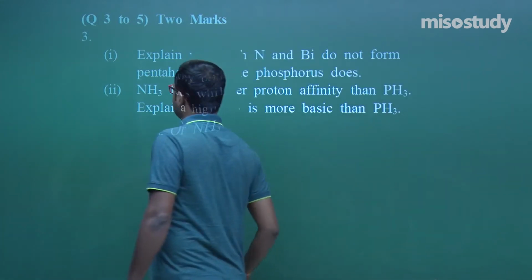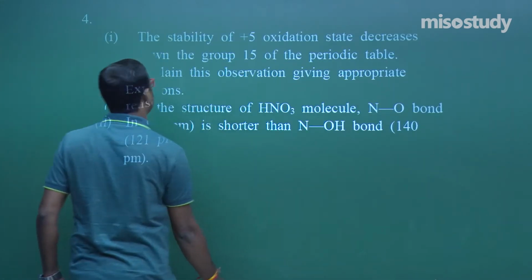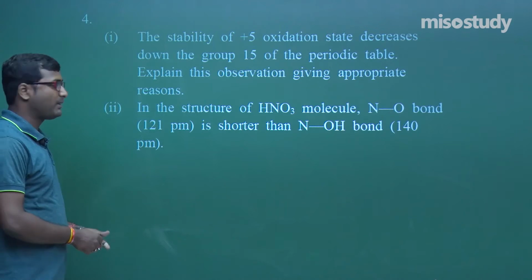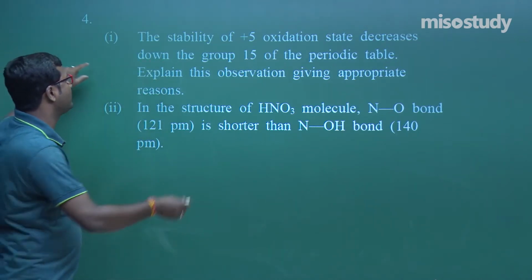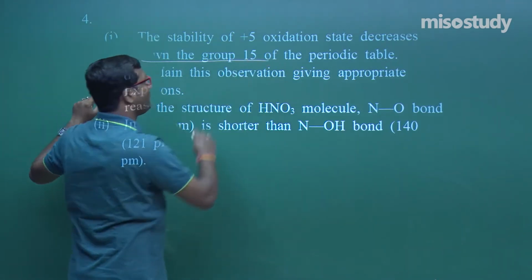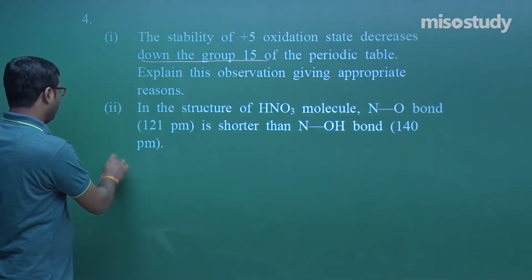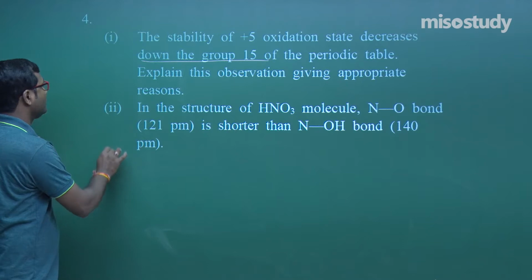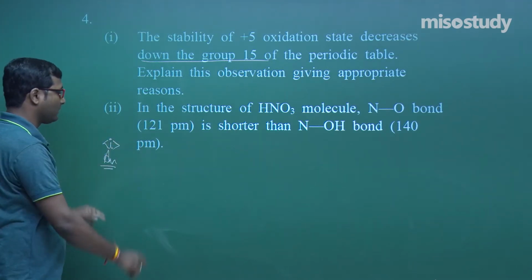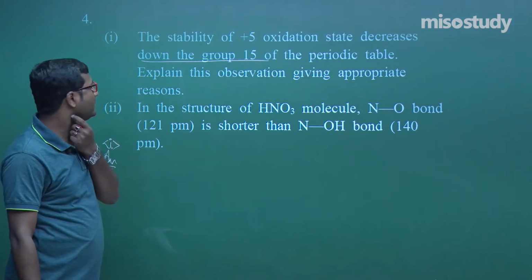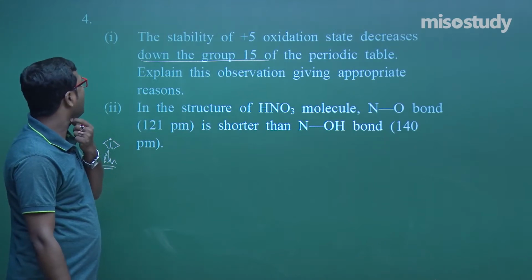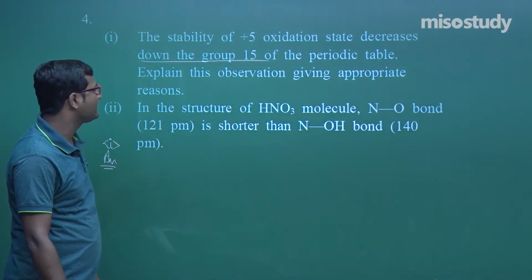Now the next one is question number 4. The stability of the +5 oxidation state decreases down group 15 of the periodic table. This is a simple question I have discussed earlier in question number 3. What is given? The stability of the +5 oxidation state decreases down the group.